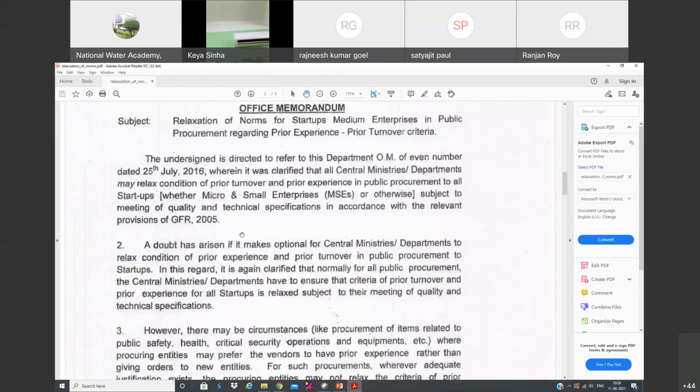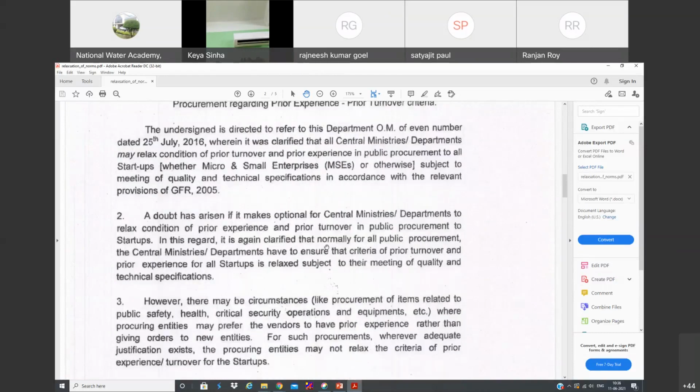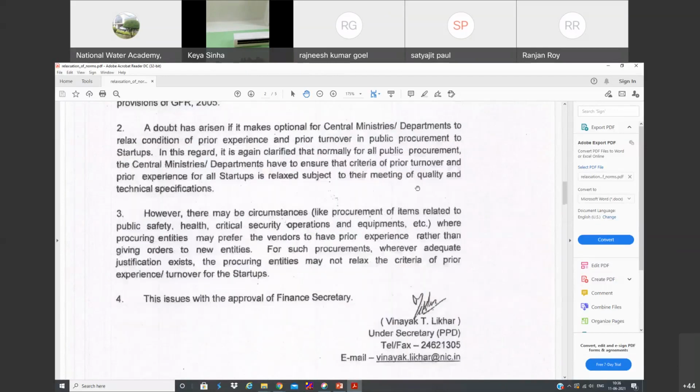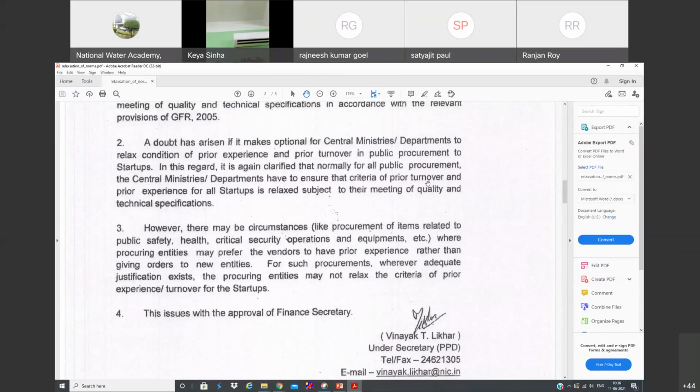As per this order, you can see they have mentioned clearly for startups or MSEs. They have given exemption. You can see here: criteria of prior turnover and prior experience to all startups is relaxed, subject to the meeting of quality and technical specification. That means if they have an MSME certificate, we can exempt them from prior turnover and experience criteria only, not from the other point of view.